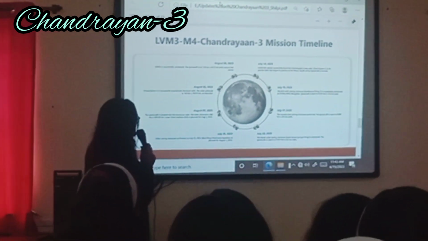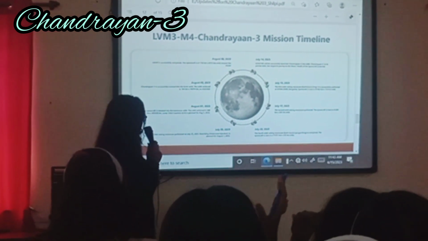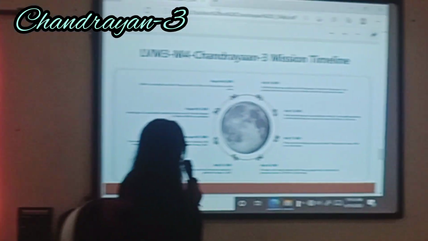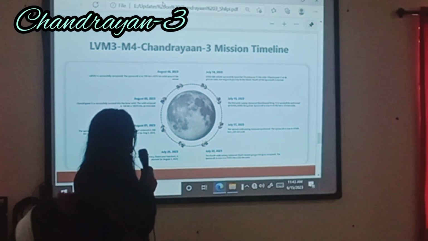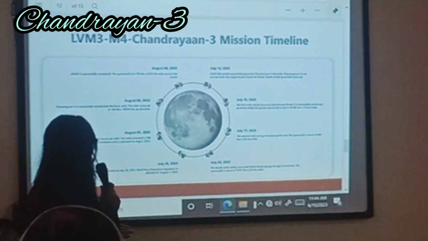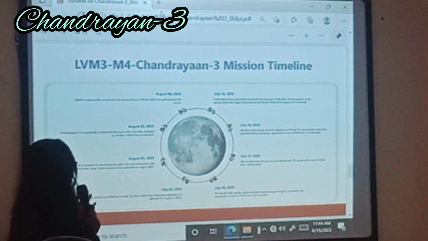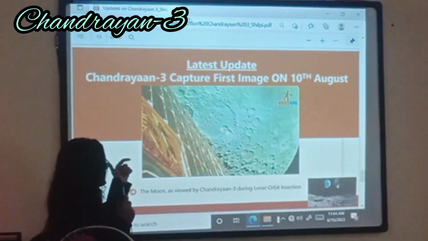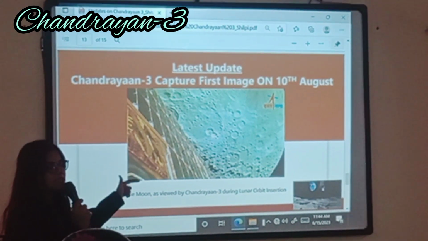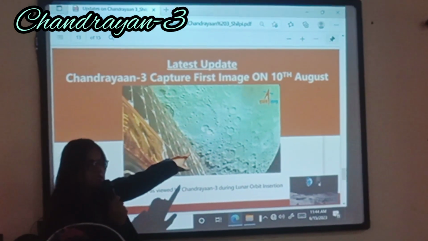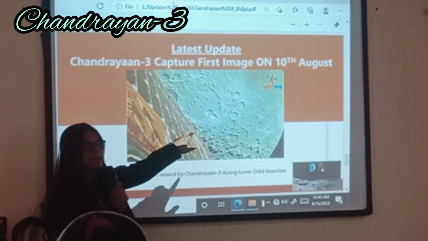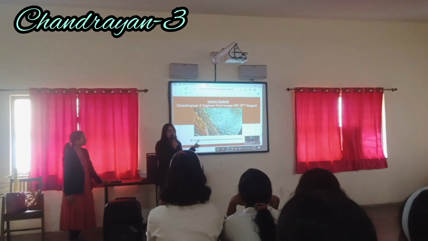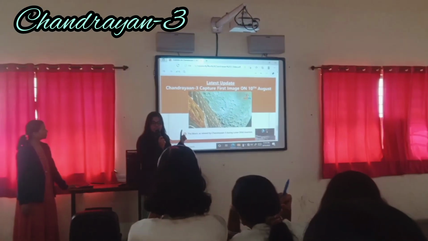Next slide. So these are the basic dates: July 15, July 17. The second orbit raising maneuver was performed on July 22, July 25, August 5, 6 of August. Now, next slide. The recent photo that was captured by Chandrayaan-3 is this. This is the moon picture that was captured by the camera. It was displayed by ISRO on the 10th of August. This is the recent photo.